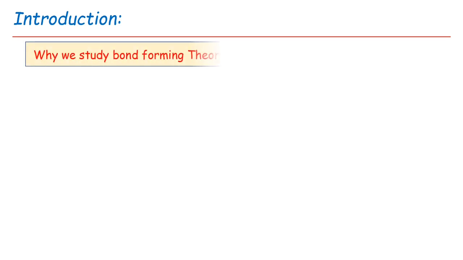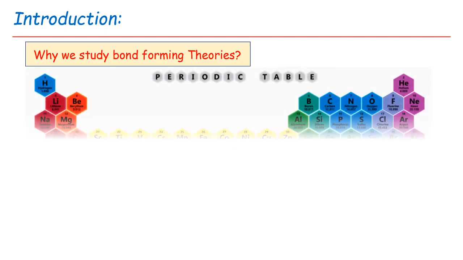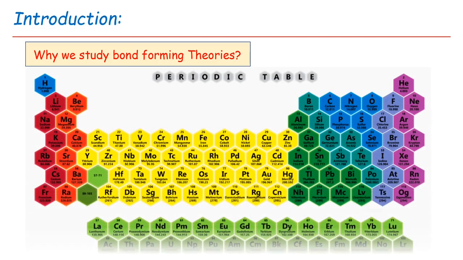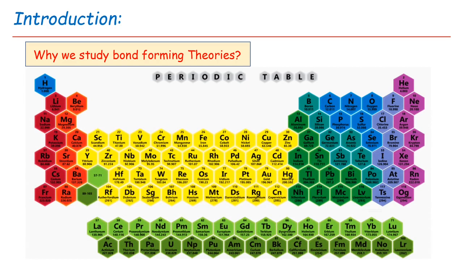The first question that arises in mind is: why do we study the bond forming theory, or why do we study the molecular orbital theory? To answer the question, let us see the periodic table. In the periodic table, there are four types of blocks. The first one is S block elements, second is P block elements, third is D block elements, and last is F block elements.